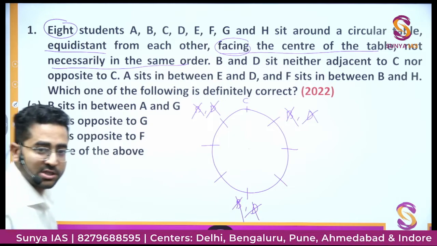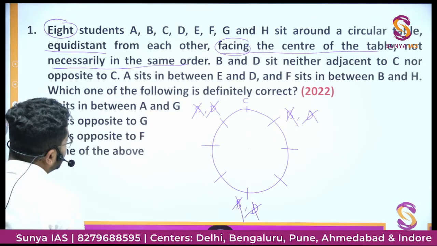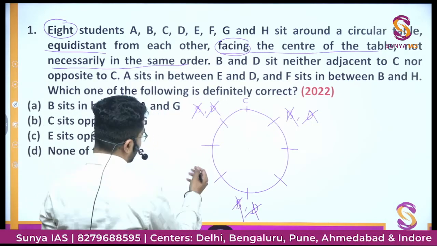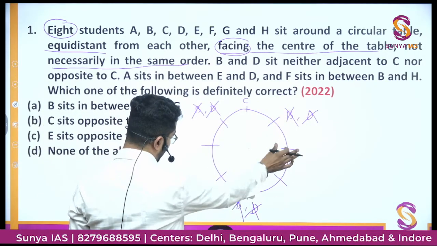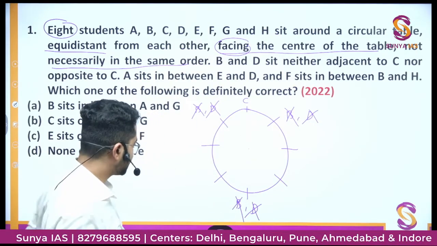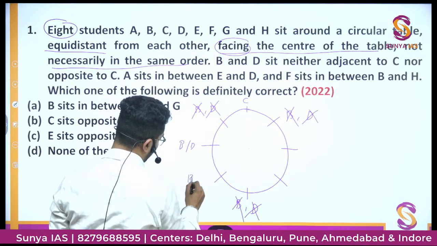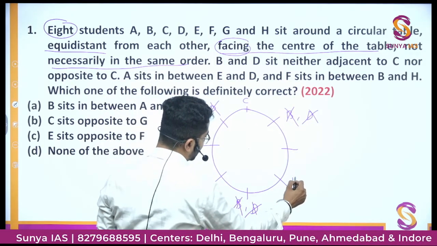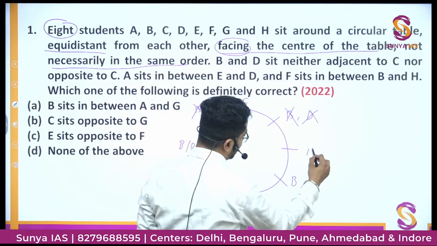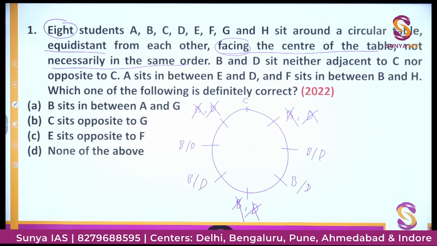So this is the possibility. ठीक है. So B or D can sit where? B or D can sit either here or here or here or here. But they definitely cannot sit at these three places. So here B or D can sit. Here also there is a possibility that B or D can sit. B or D can sit here also. B or D can sit here also. Now it is given. So this is one thing.